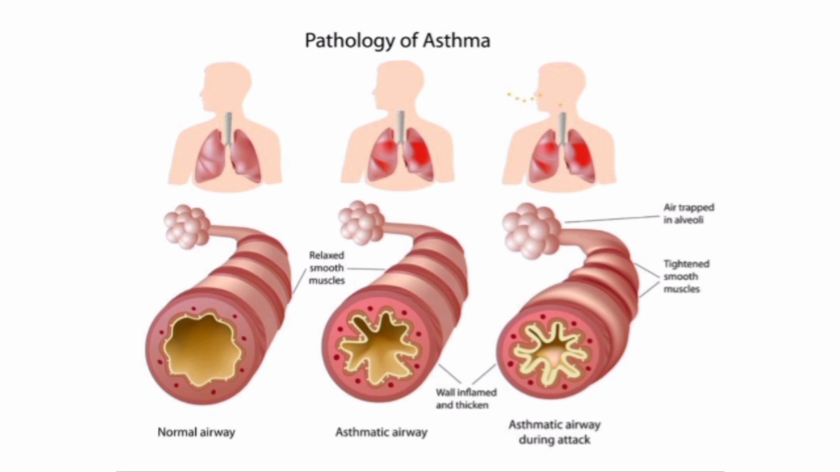In this picture, you can see the difference between the air passages in the normal and asthmatic airway during the attack. The muscles are relaxed in normal individuals and there is thickening during the attack, along with inflammation. As we have known the definition and pathophysiology of bronchial asthma, now what is the cause of all this? So we come to the etiology part.